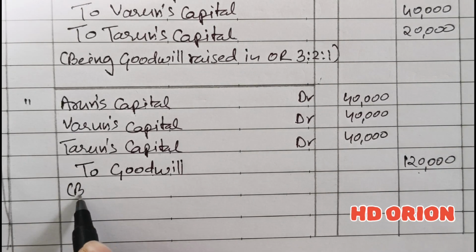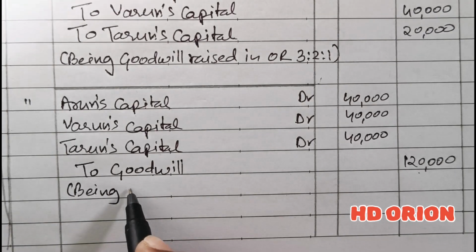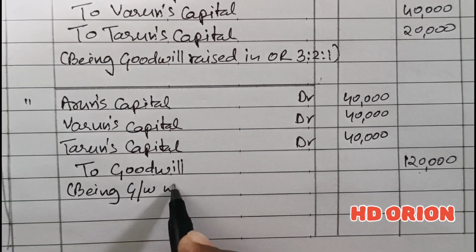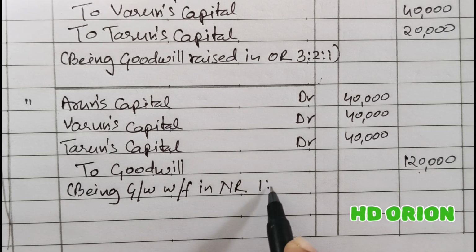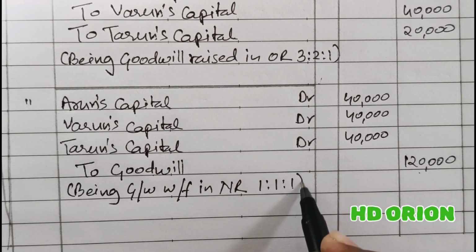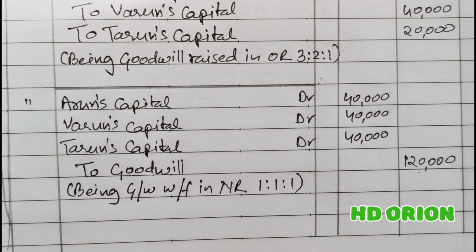Being goodwill written off in the new ratio, which is 1:1:1. So this is the treatment of goodwill.